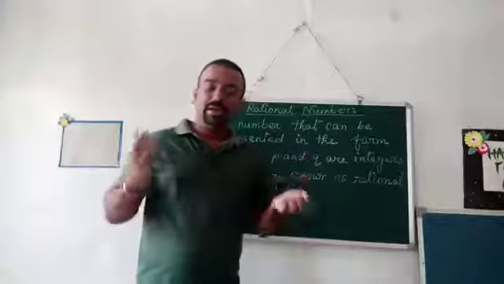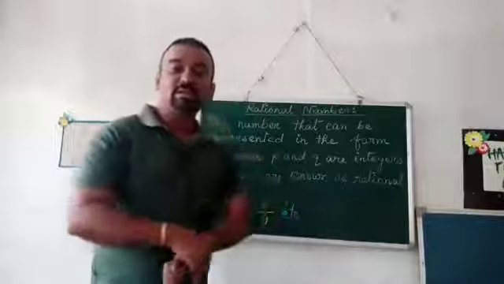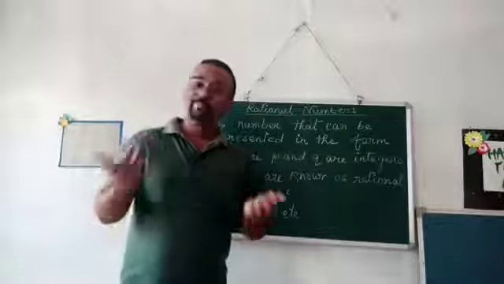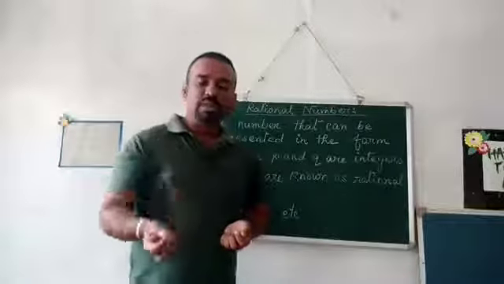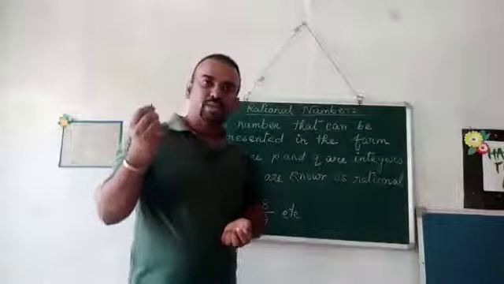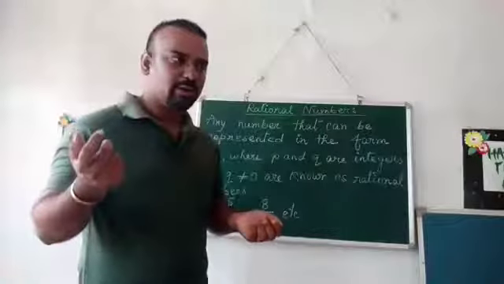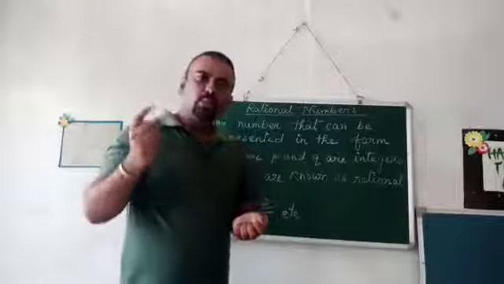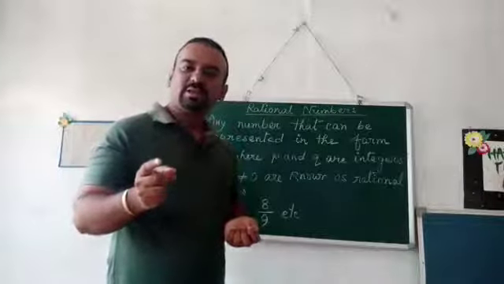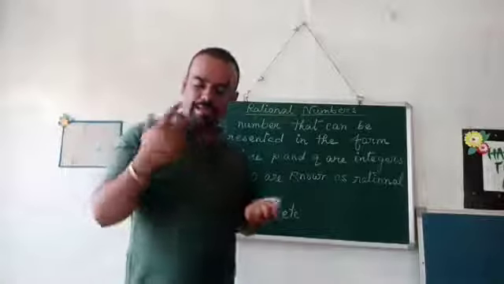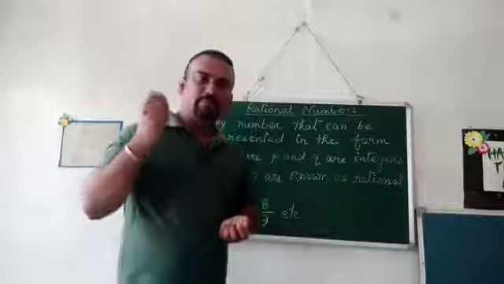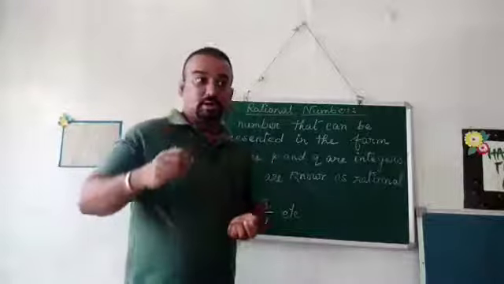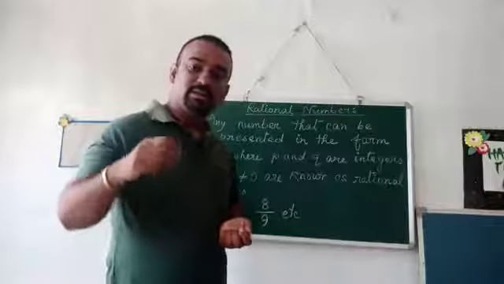Now, when you know about a number, what is the next thing that comes to your mind? The types of numbers. We have even numbers. The numbers which end with 0, 2, 4, 6, 8 are all known as even numbers, right? The numbers which end with 1, 3, 5, 7, 9 are known as odd numbers. Likewise, you have prime numbers, composite numbers, coprime numbers, integers, whole numbers, natural numbers.